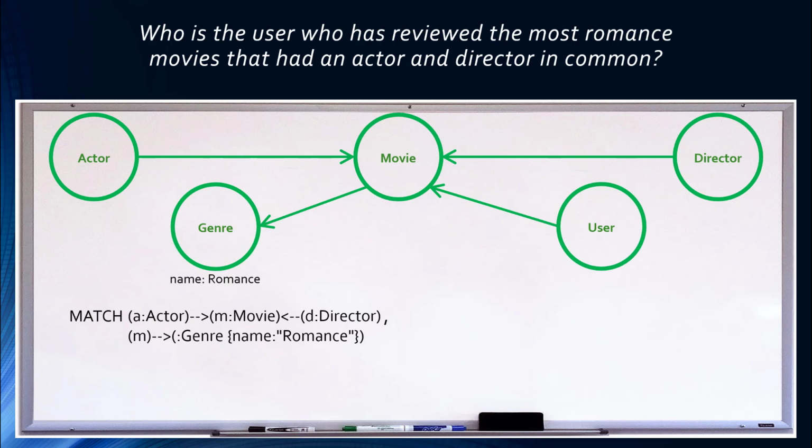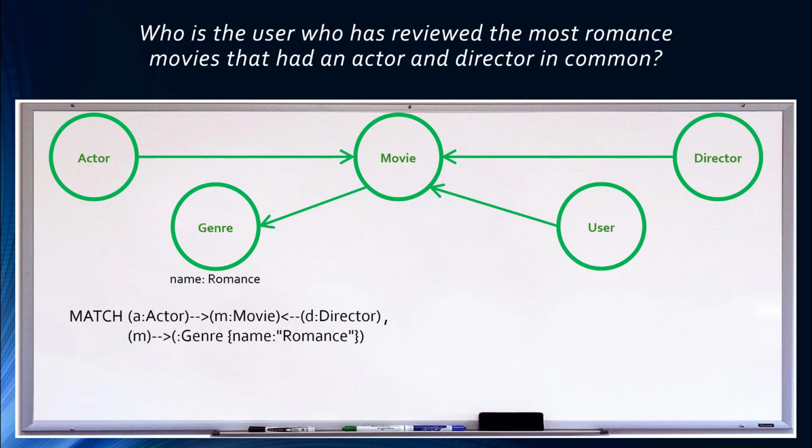In this path, we don't specify the node type for the movie node, but instead, we use its variable as declared in the first path. The reason is that we are not saying it's a path from any movie node, but a path from the movie node identified in the first path. If you look at our diagram on the whiteboard, that's what we are saying. We are saying that the movie the actor acted in and the director directed must be in the romance genre.